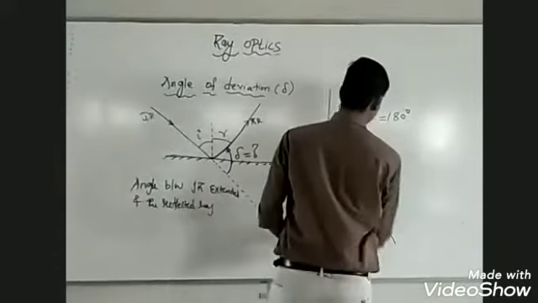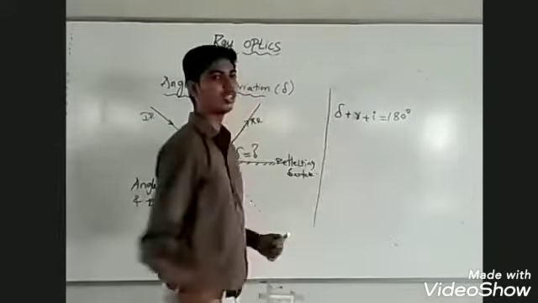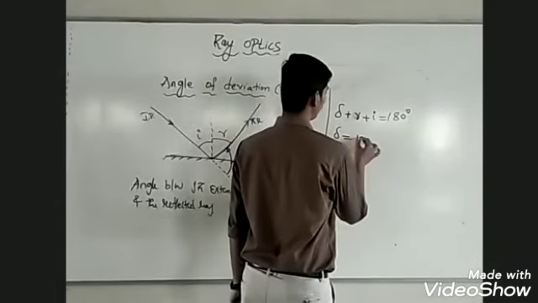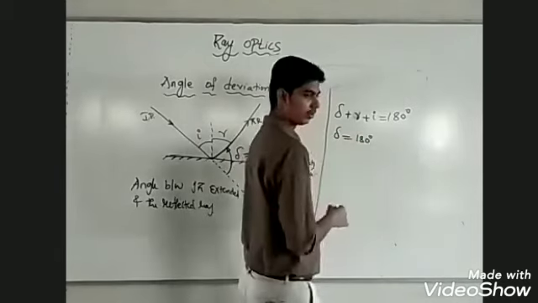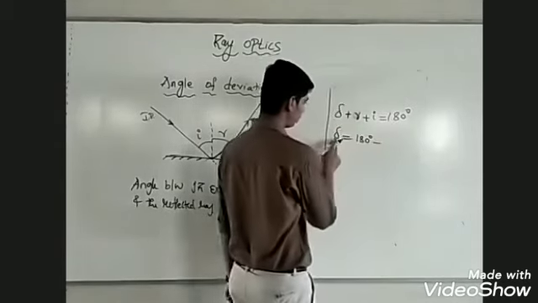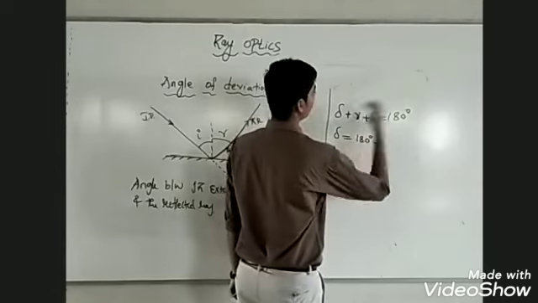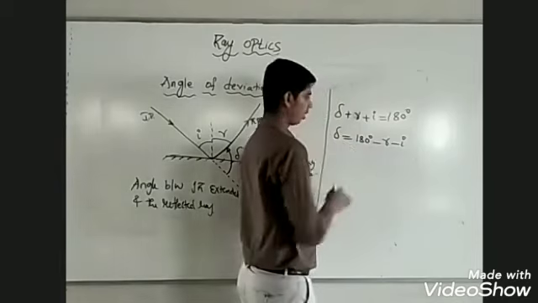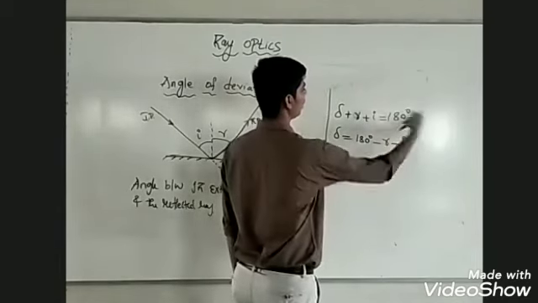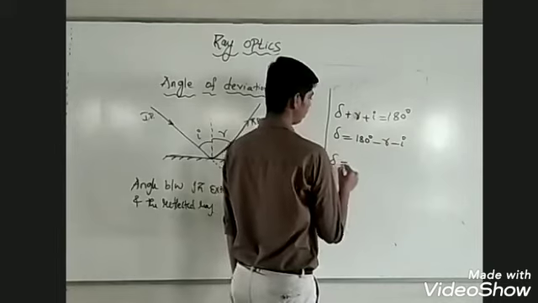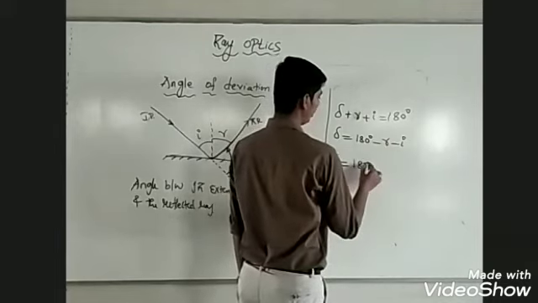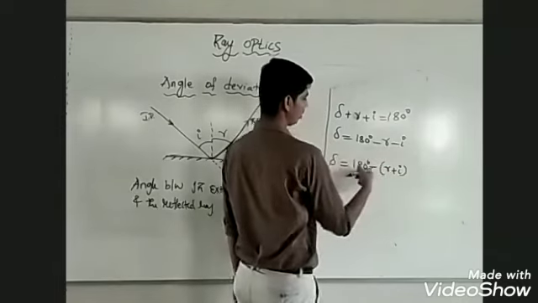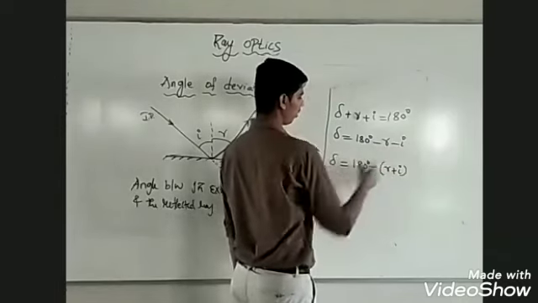We need to find delta, the angle of deviation. So I write delta is equal to 180 degrees minus r minus i. Correct? Plus r going to the other side becomes minus r, plus i going to the other side becomes minus i. I can write this as delta is equal to 180 degrees minus of r plus i, taking the minus sign as a common factor.